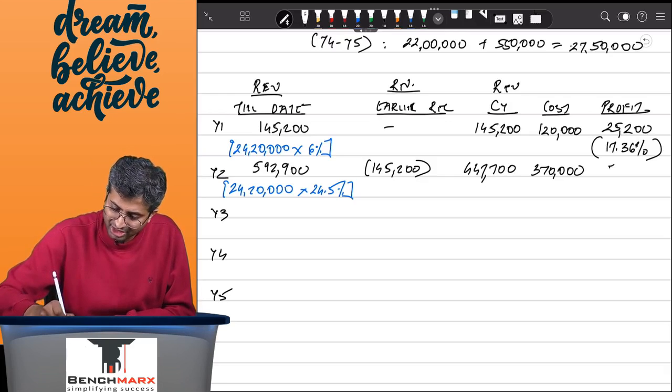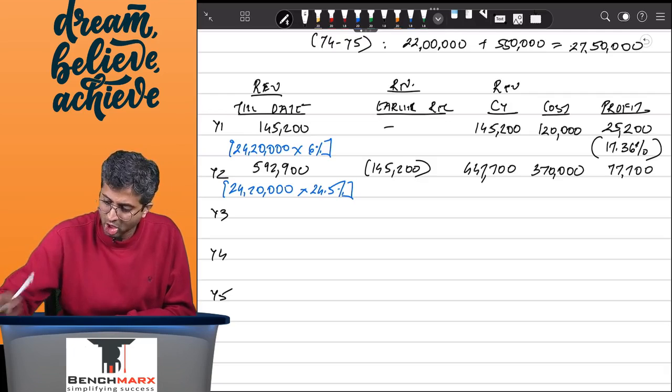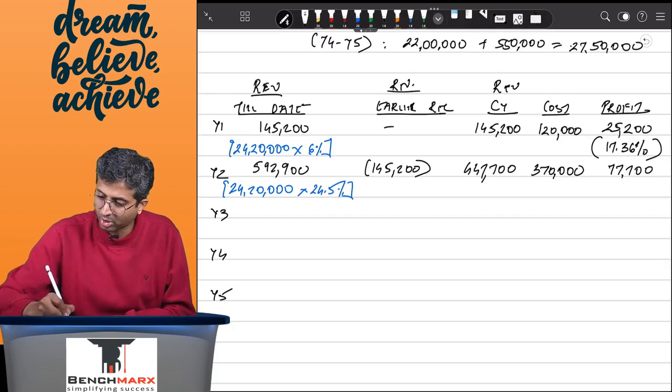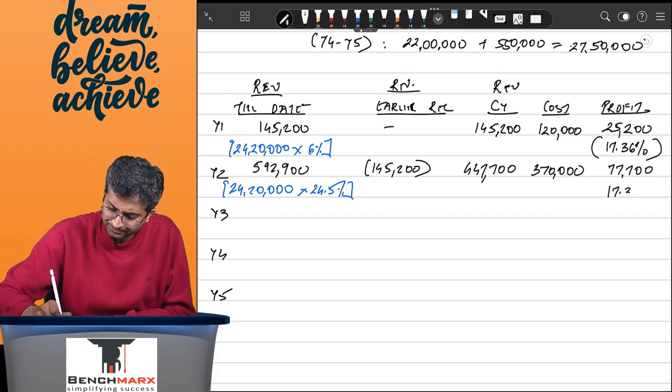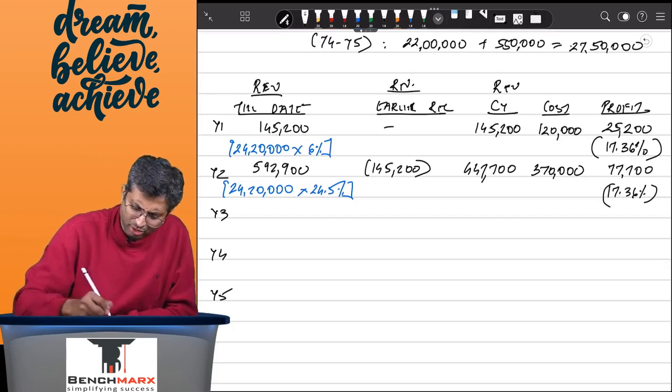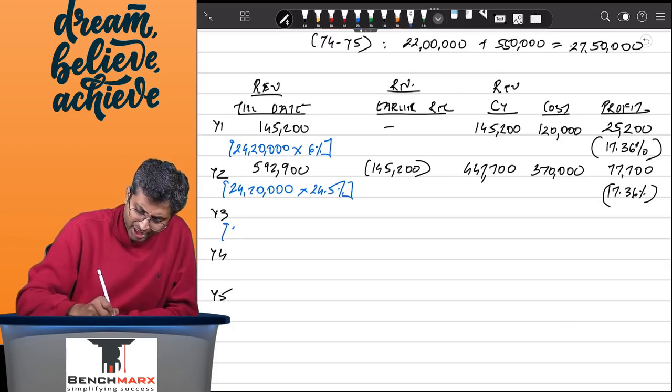against the cost incurred in the second year of, I think, 3,70,000, and hence the profit to be recognized would be 77,700 on the base of 447,700, which will come to around 17.36% again. Revenue is recognized in the same tandem. Then you again go to